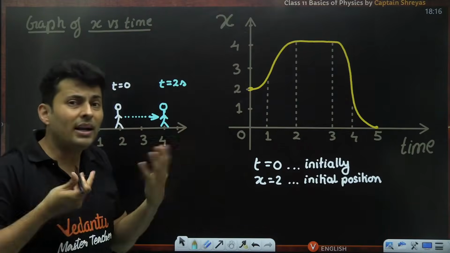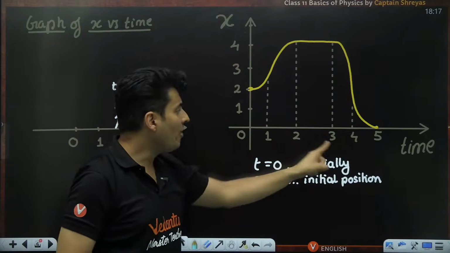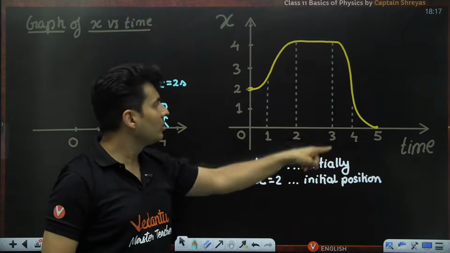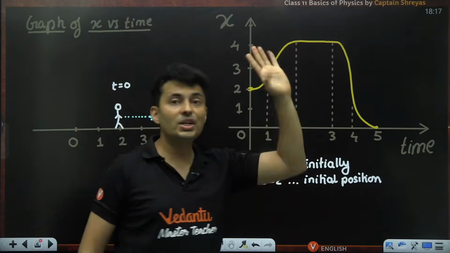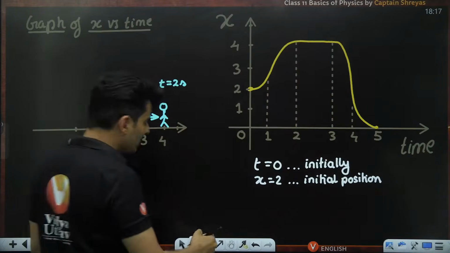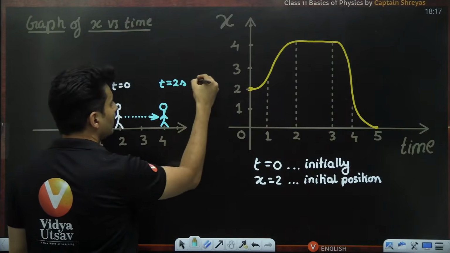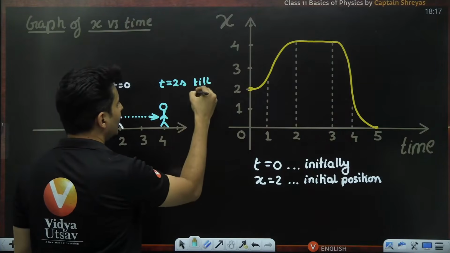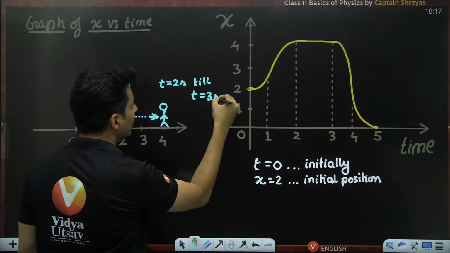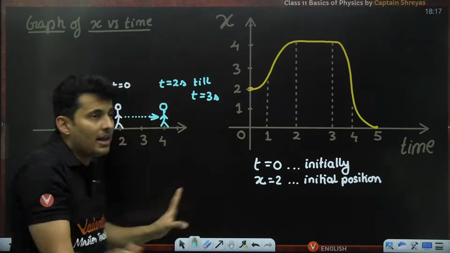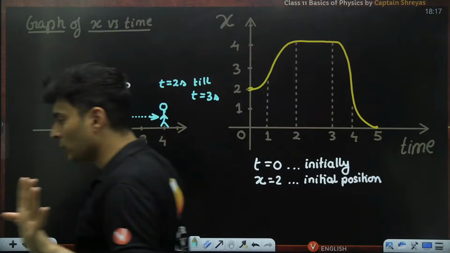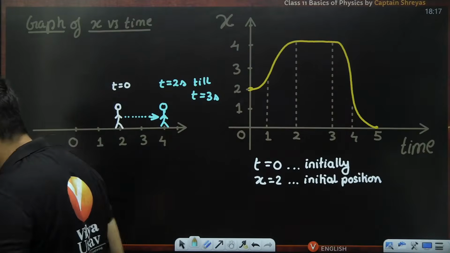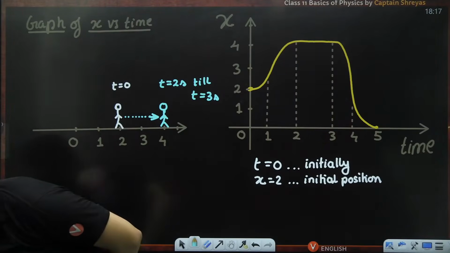But then what did he do after 2 seconds? Oh my God, he stood there like a donkey. From 2 to 3, x was the same. It was 4, 4, 4, 4, 4 till 3 seconds. So from 2 seconds till t is equal to 3 seconds, that person was there. The person didn't move. He was stationary over there. Yes or no? Very good. All right.